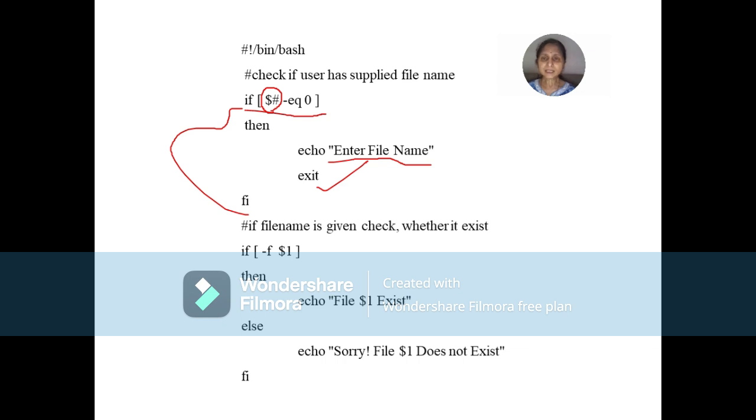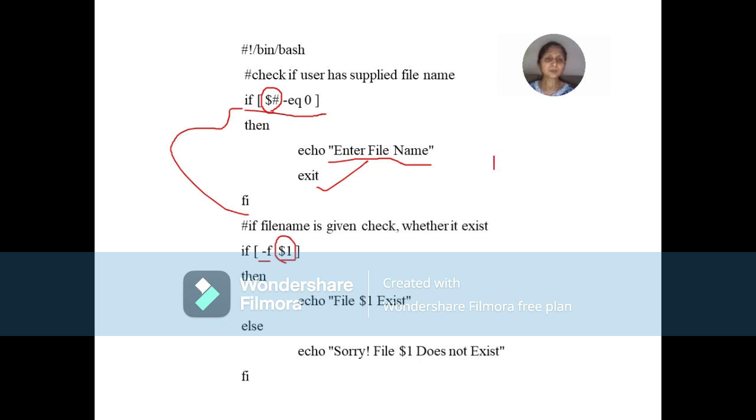If the user supplies the arguments, how many arguments is the user supposed to supply? Just one argument. So if the user supplies the argument, we check if that file exists or not. Now you will wonder what is this $1. To explain this, let me first explain how we execute this program.